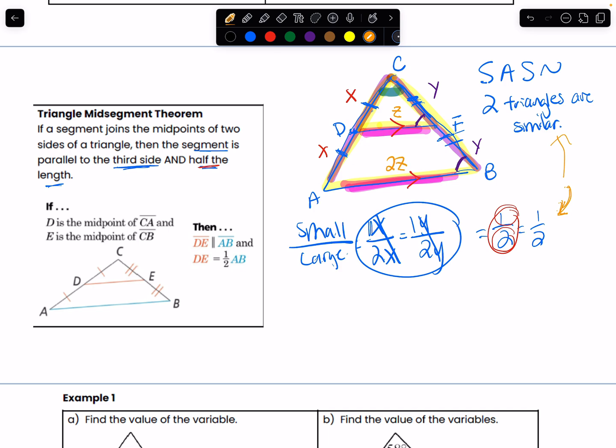Now, I have proof, using my idea of similar triangles, that yes, this triangle midsegment theorem is definitely true, okay? Now, the converse of the triangle midsegment theorem will also be proved in a similar way, but I will not show it in this video, okay? Now, let's move on to the next page to practice using the triangle midsegment theorem and its converse.